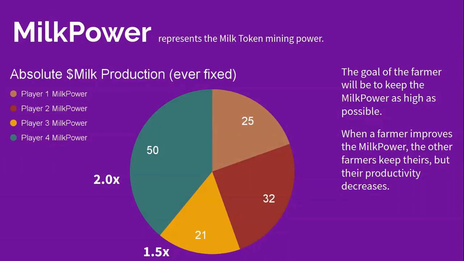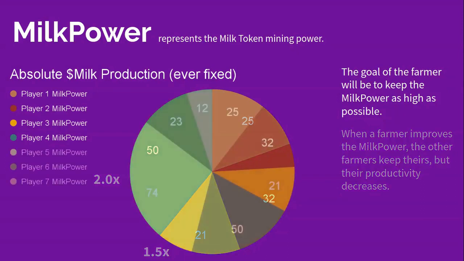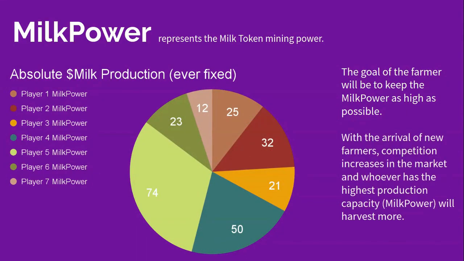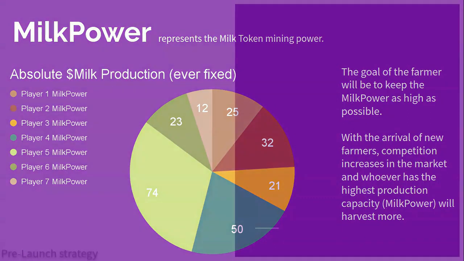If more farmers enter the distribution, it will have to be adjusted. The players who are already there still have the same milk power strength. The green player continues with his 50 points, and the yellow player with 21. But now there are other competitors, and profits are somewhat lower. In this way, if they want to increase them, they'll be forced to look for strategies that will allow them to increase their milk power. CashCow Protocol proposes various strategies that will allow players to benefit from bonuses that multiply their milk power.